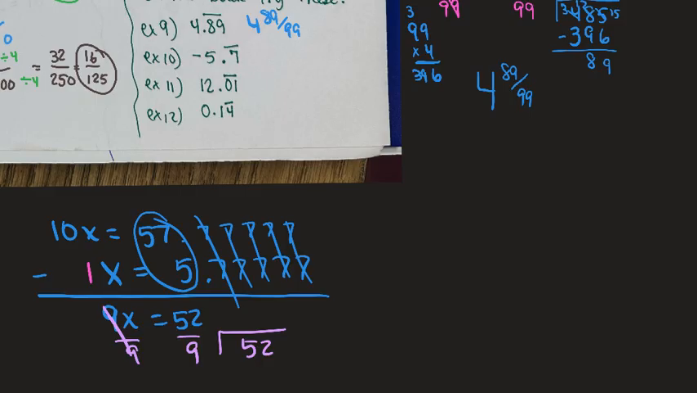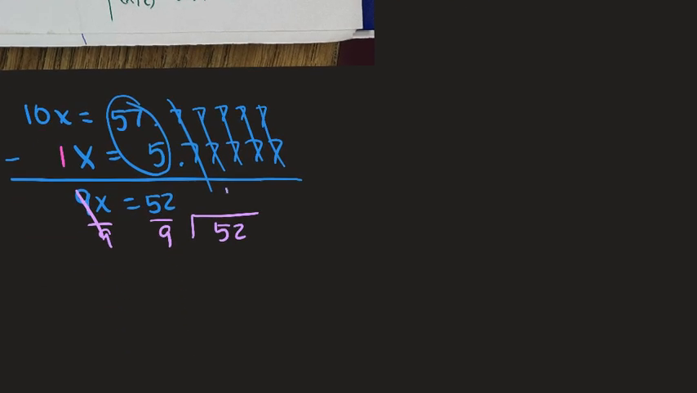9 goes into 52 5 times. 52 minus 45 is 7. 5 and 7/9. Oh, but wait, wasn't it negative? It was negative. Negative 5 and 7/9. So I forgot about the negative sign all the way until the very end. I don't need the negative sign here. I don't need the negative sign here. I'm just going to remember to put it here when I'm finished. Okay.